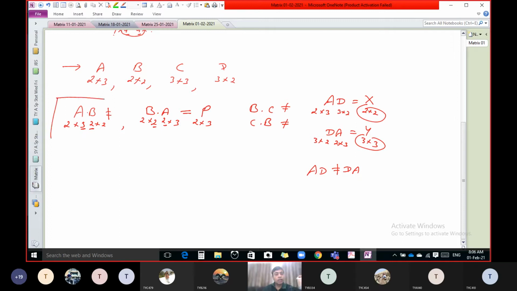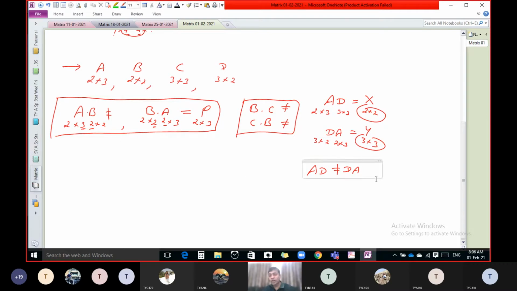Here in this situation, AB is not possible, but BA is possible. Here BC is not possible, CB is not possible. Here both are possible, but they are not equal. So that type of situation is always there. There is no restriction like if AB is possible, then BA should be possible, or if AB is not possible, then BA should not be possible. It's not like that. You only have to follow the condition. This is only regarding whether A into B is possible or not.